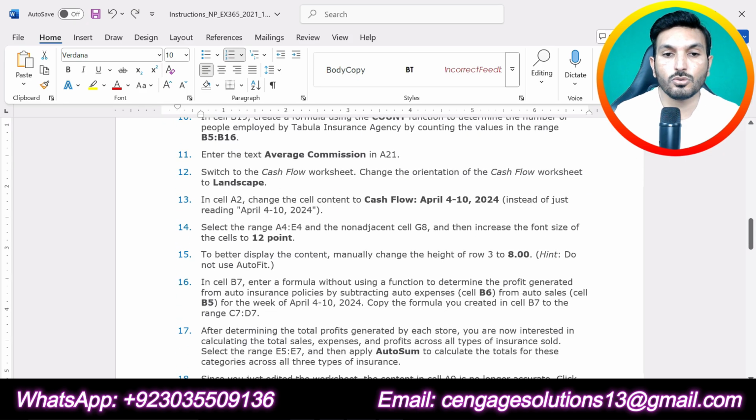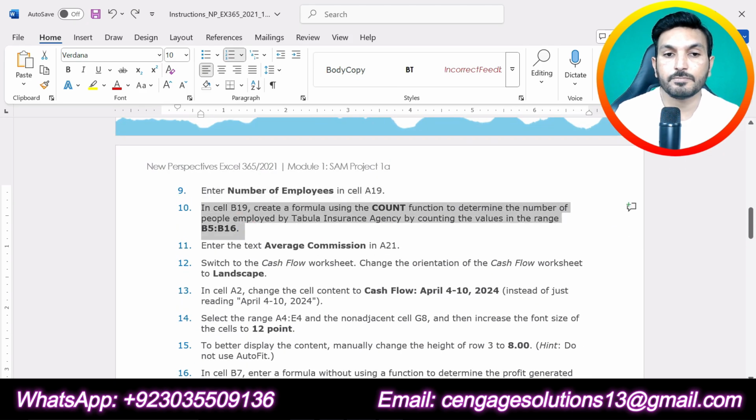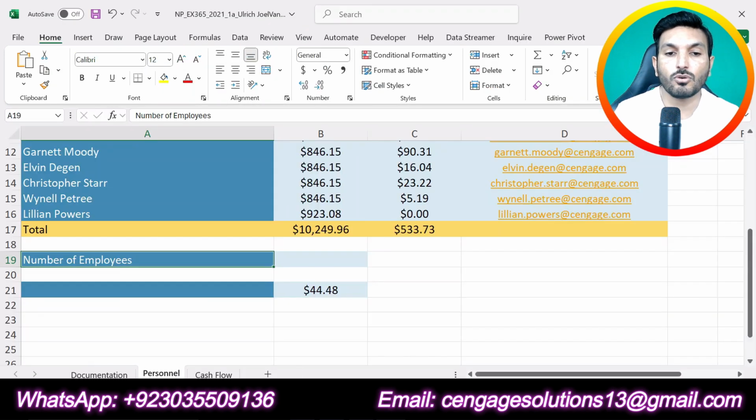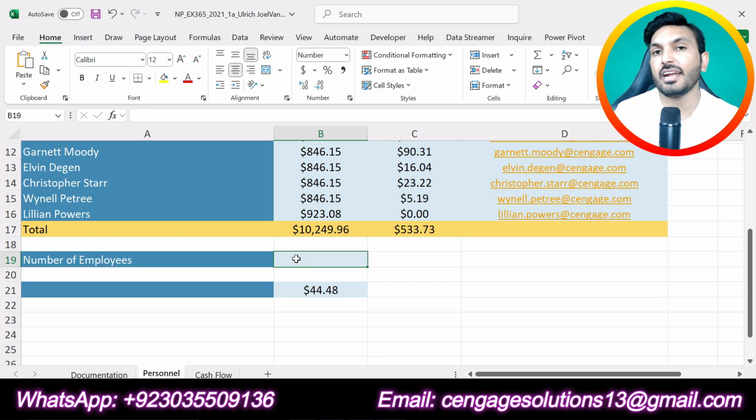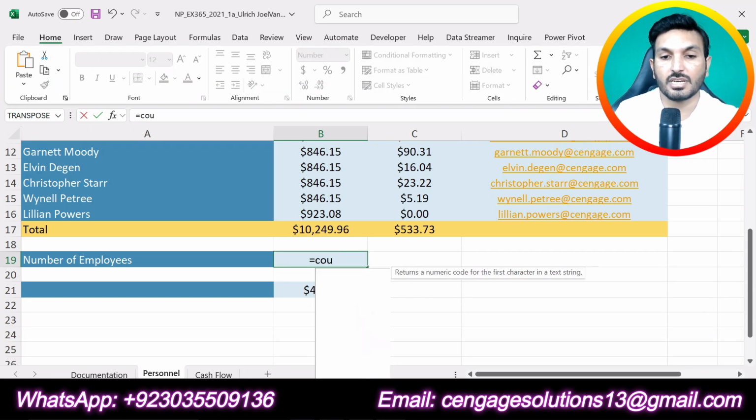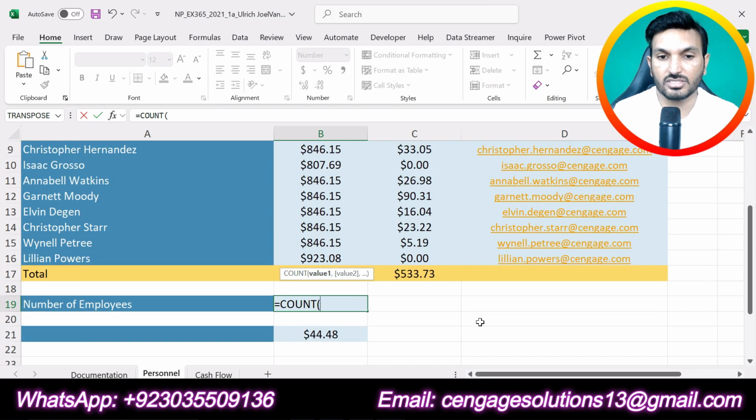So now let me do the next step, that is step number 10. Step number 10 is saying in cell B19 create a formula using the count function to determine the number of people employed by Tabula Insurance Agency by counting the values in range B5 up to B16. So first go to cell B19 and here we are supposed to use the count function. So we will type equal sign, type count, double click on the function.